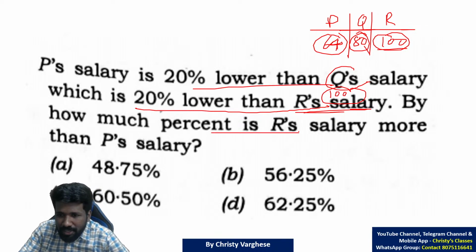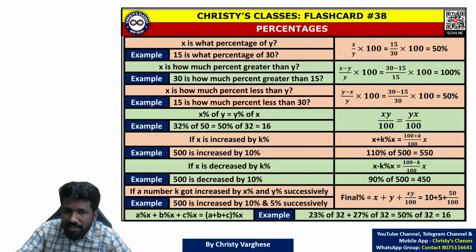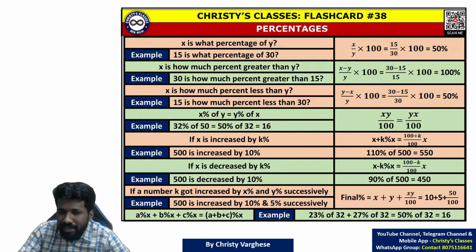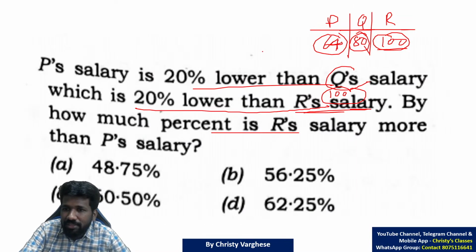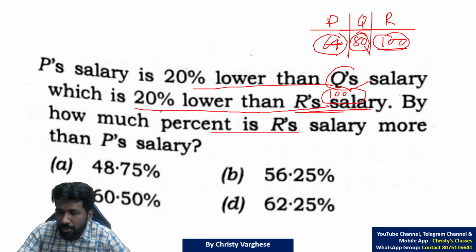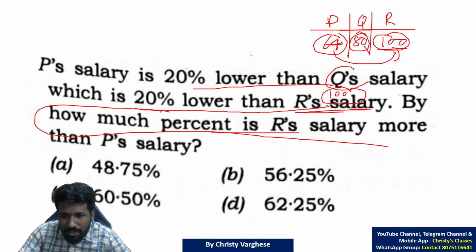By how much percentage is R's salary more than P's salary? I have told you in percentage, these are the different situations that can arise. And here also this same situation: X is how much percent greater than Y. That is a situation. R is how much percent greater than P. That is what the question is saying. Na? R is how much percent greater than P.